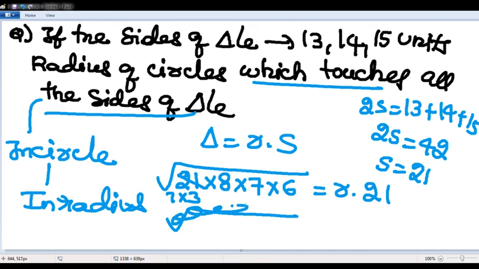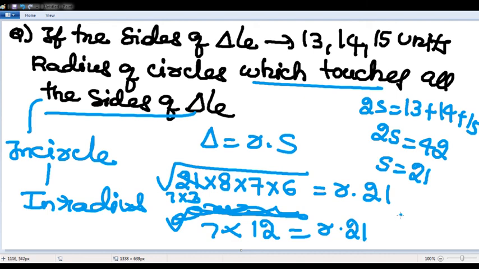7 sevens, another 7 will come out. 8 threes are 24, 6 fours are 144. The root of 144 will be 12. So 12 into... r into 21, 84 is equivalent to 21 r. The r value will become 4.